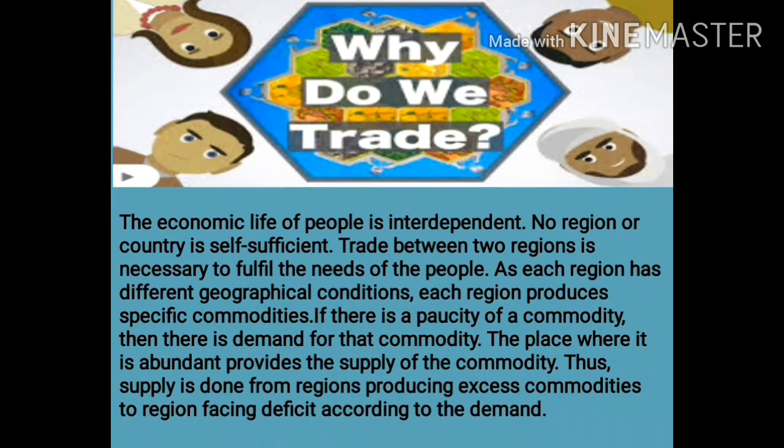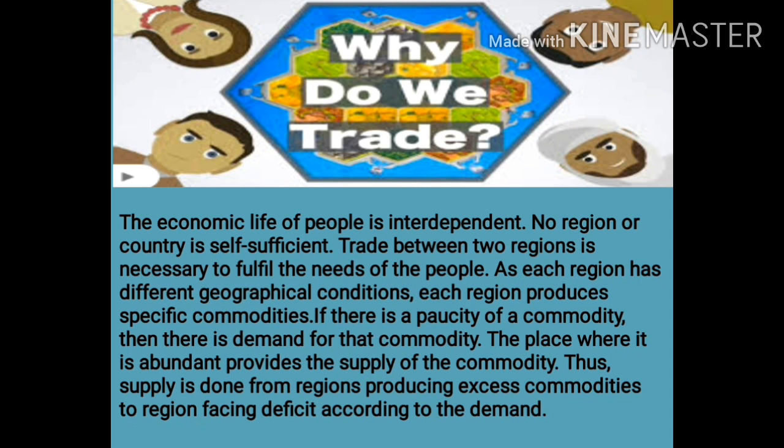So, the economic life of people is interdependent. That means we cannot produce or manufacture all our needs on our own. We are going to depend upon others for some need or other in our daily life. No region or country is self-sufficient. That means however rich or powerful a nation is, it is not going to be self-sufficient. That is, they cannot produce or manufacture all the things in their own nation.